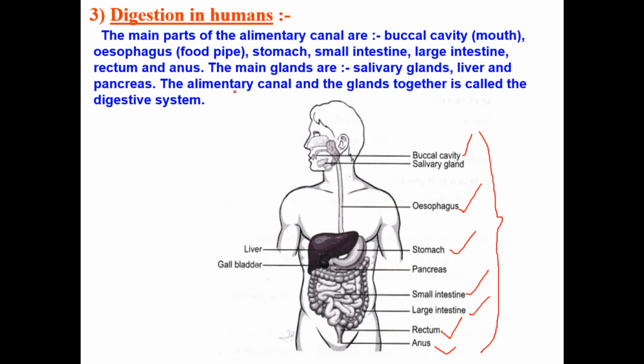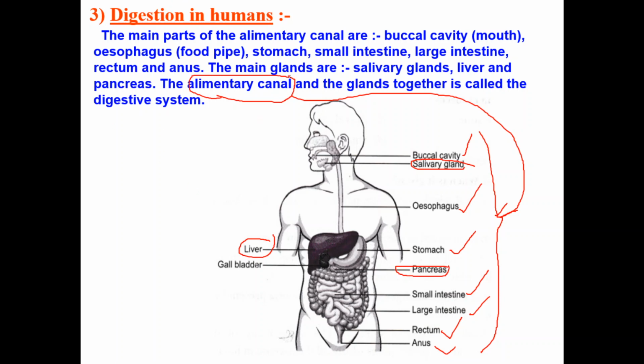We can call all these parts the alimentary canal. If I ask you to write the parts of the alimentary canal, you should write these parts only. And now you can see some glands here. What are they? They are our salivary glands, our liver, and pancreas. So these are the main glands present in our human digestive system.